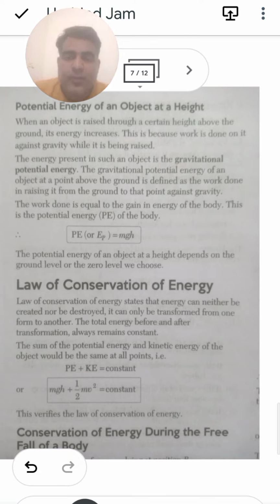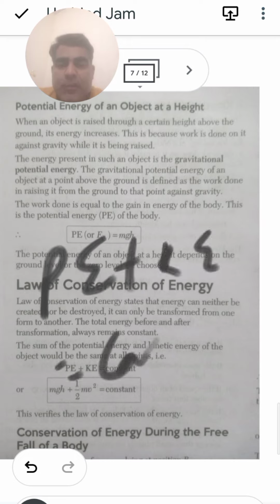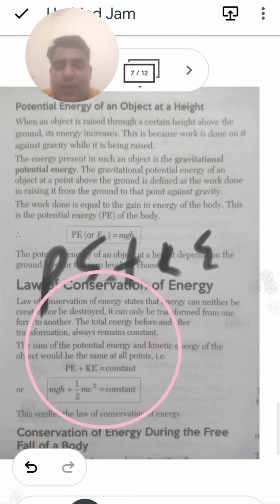The law of conservation of energy states that energy can neither be created nor destroyed, it can only be transferred from one form of energy to another form. The sum of potential energy and kinetic energy is the same, so the value of the total energy always remains constant. We can say that mgh plus half mv square is equal to a constant.